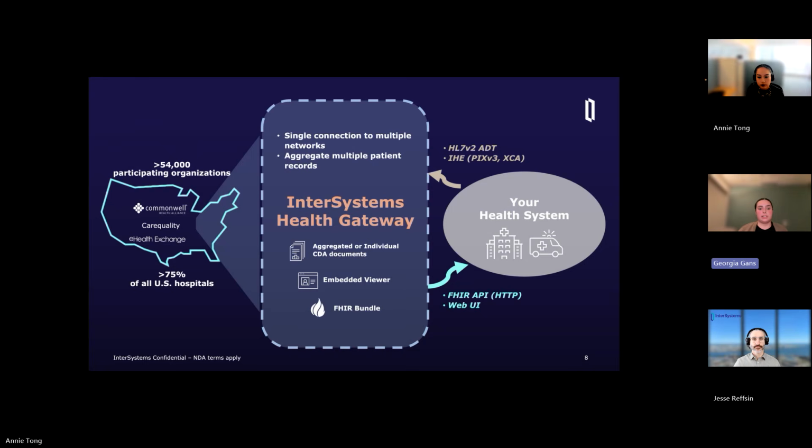Our approach is based on a fully managed cloud service. We set up a single API connection to your health system, connect that to the national networks, and automate the query and retrieval of available data for your patient. It's a really easy setup that we handle, and then you get that information covering over 75% of US facilities.